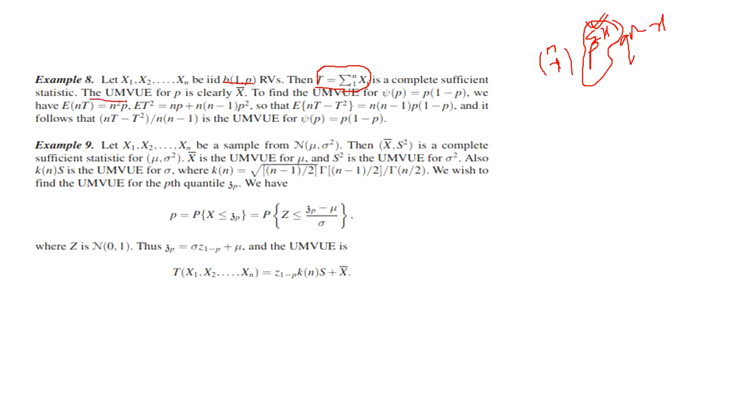Then the UMVUE of p is clearly X bar. How can we say that it is the UMVUE? It will satisfy the conditions also. Here, the UMVUE for p is X bar. Then we need to find p into 1 minus p, meaning p minus p square. What is the UMVUE for p minus p square? It is nT minus T square divided by n into n minus 1, where T is the sum of X values.